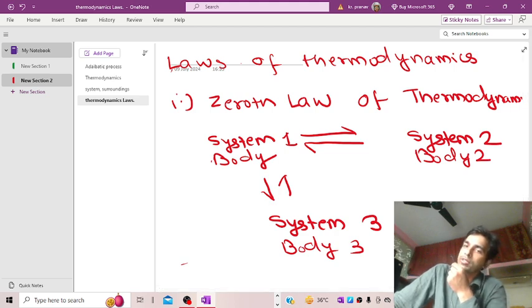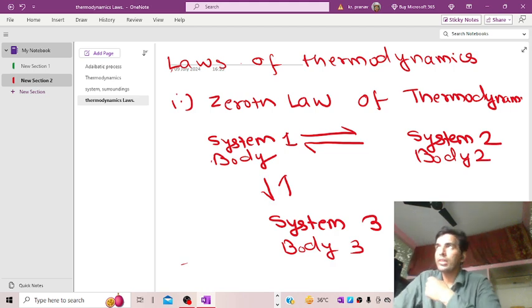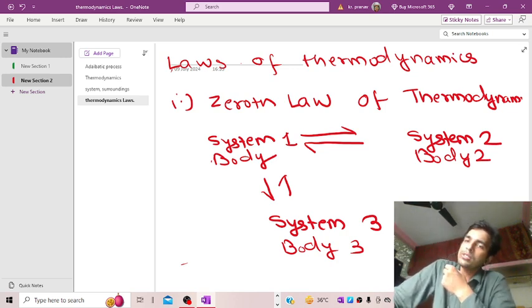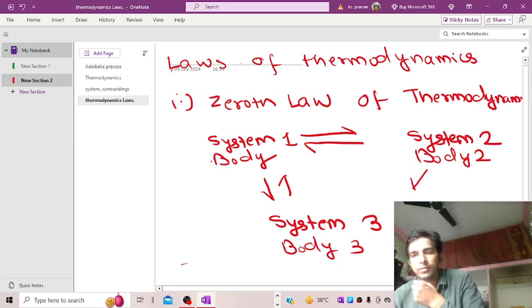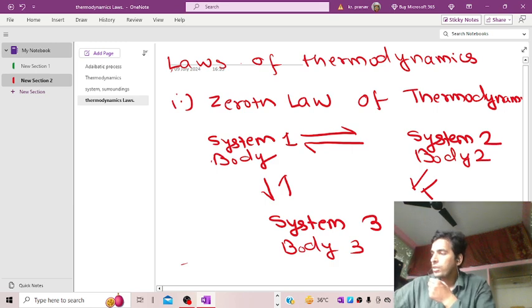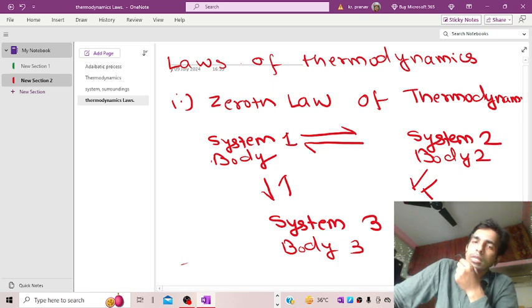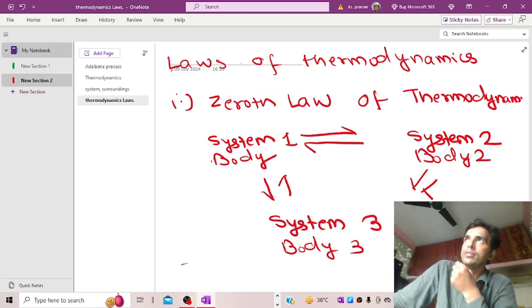So if system 1 and system 2 are in thermal equilibrium with each other, and system 1 and system 3 are in thermal equilibrium with each other, similarly system 2 and system 3 will be in thermal equilibrium with each other automatically. We will denote it with a sign, like this. This is basically the root statement of the zeroth law of thermodynamics. We had taken three bodies and kept the temperature the same for body 1 and body 2, and body 1 and body 3. Automatically, body 2 and body 3 will attain the same temperature, so they will attain thermal equilibrium after some period of time.